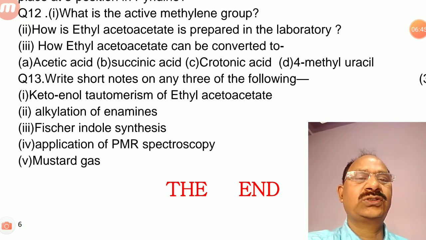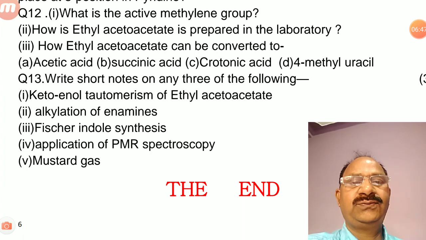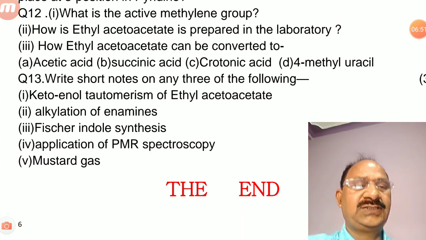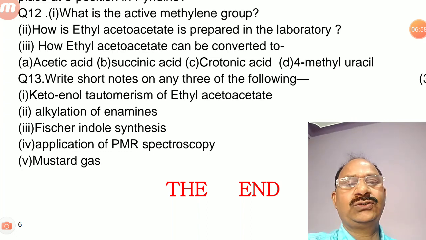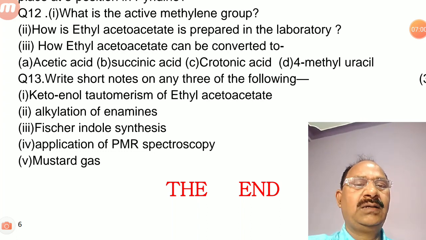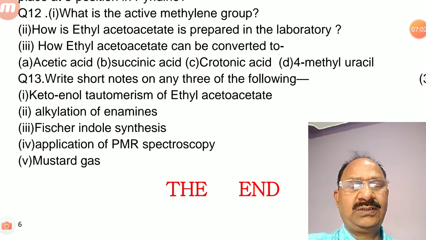First is write short notes on any 3 of the following. First, keto-enol tautomerism of ethyl acetoacetate. Second is alkylation of enamines, and third is Fischer indole synthesis. Fourth is application of PMR spectroscopy, and fifth is mustard gas.